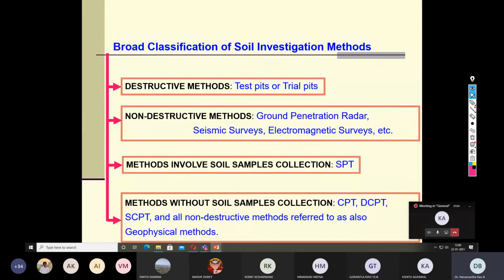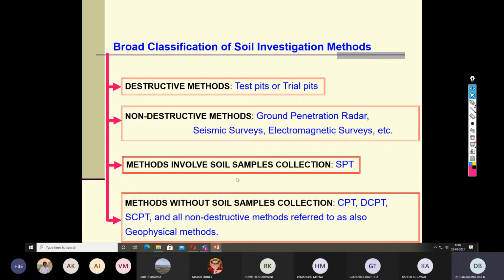Depending upon the kind of soil investigation technique, we can say destructive methods. A simple example is a trial pit or a test pit. Non-destructive methods are predominantly done by putting all the equipment on the surface, for example, ground penetration radar, seismic survey or electromagnetic survey, and so on. There are other methods wherein one can collect soil samples from different depths, because collection of the soil sample is also one of the critical steps in soil investigation.